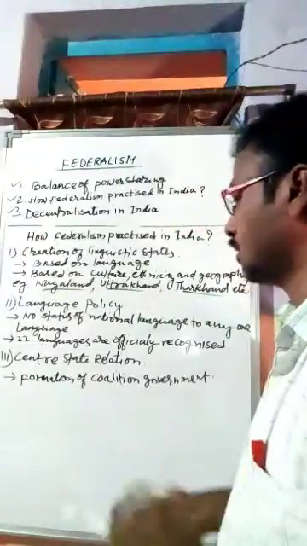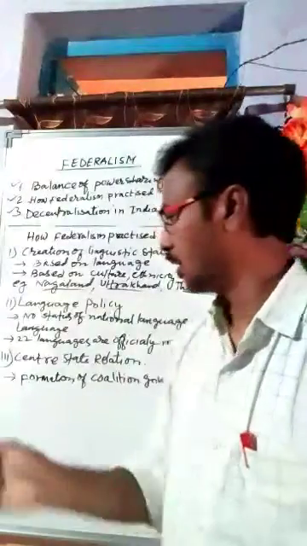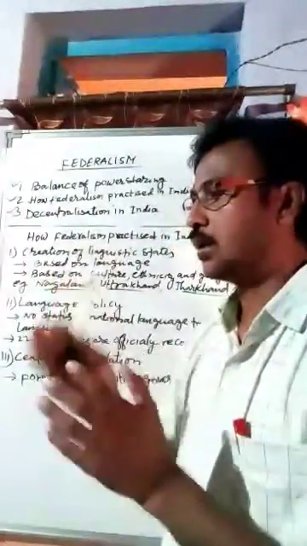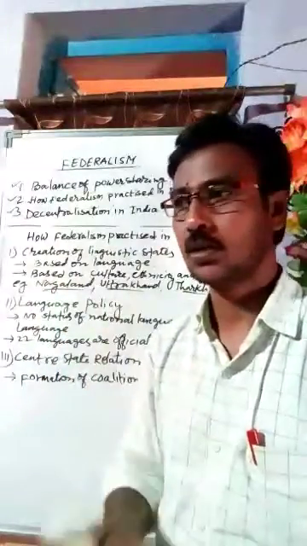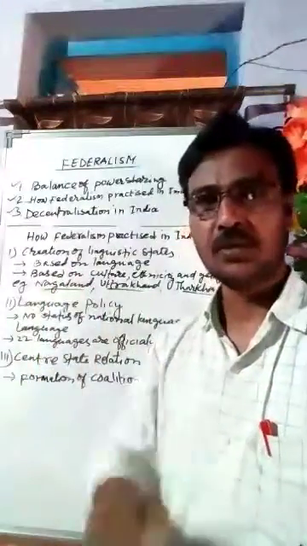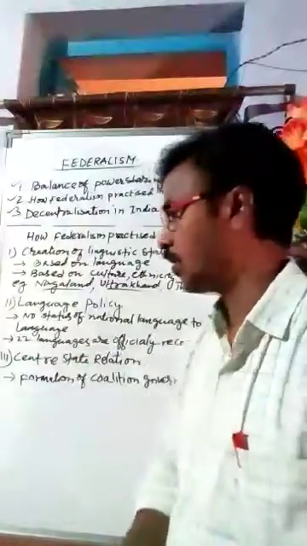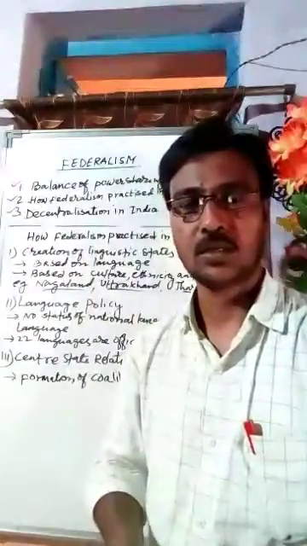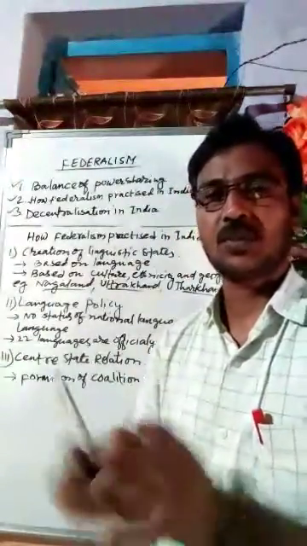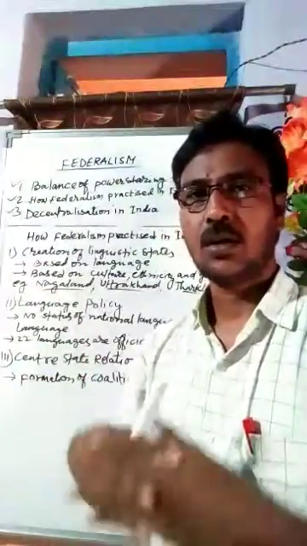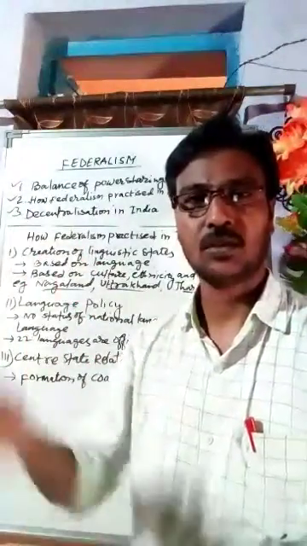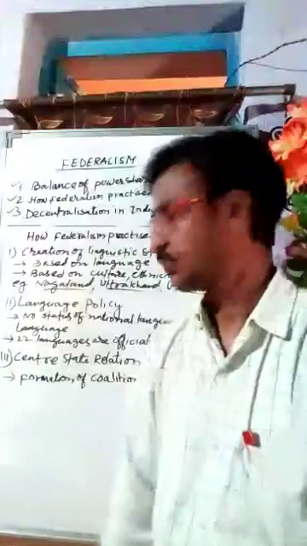Third thing is center-state relation. Students, how is the center-state relation? We see that in the previous days, when a national party was ruling in the center and the same party was ruling in the states, they had a good relation. Many times the center, using its power, used to dismiss the state governments which were ruled by the opposition party. So that was the condition, that was the relation. And sometimes when the same party was ruling in the center and in the states, they had a good relation.